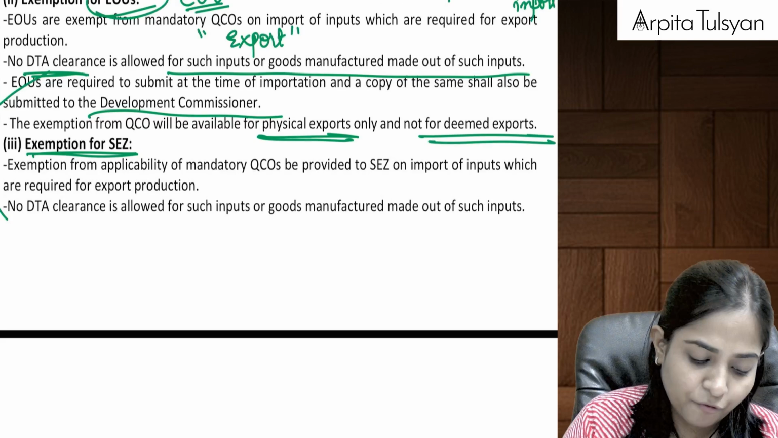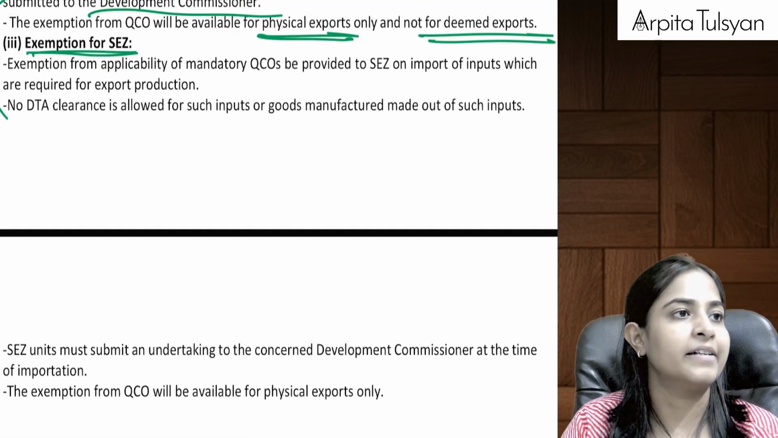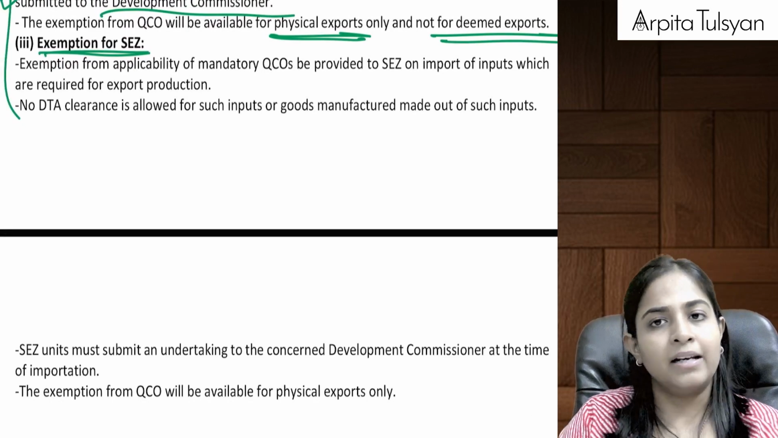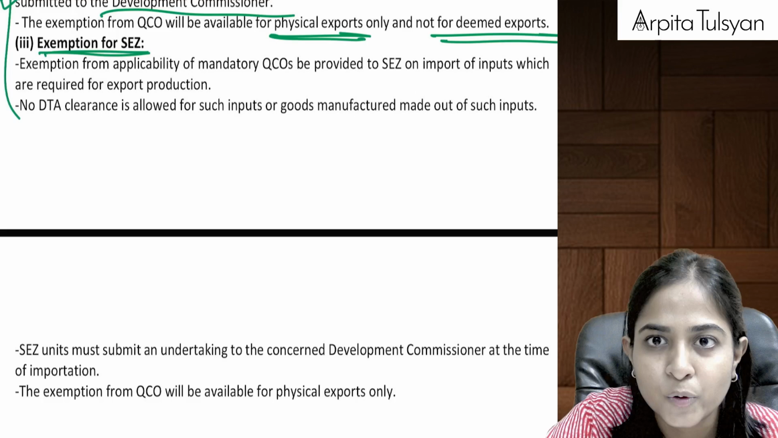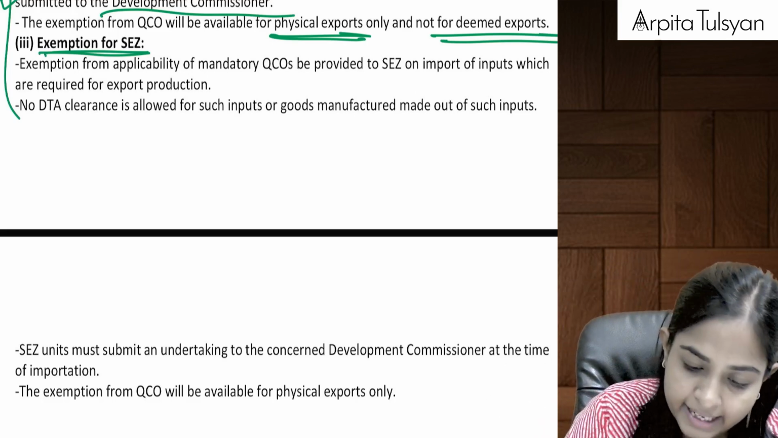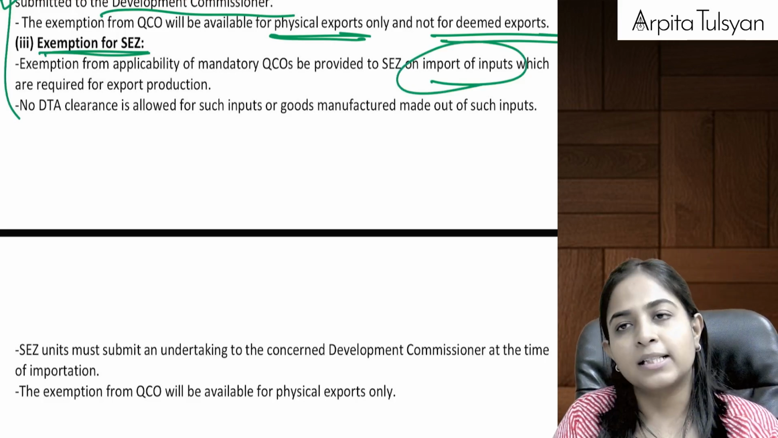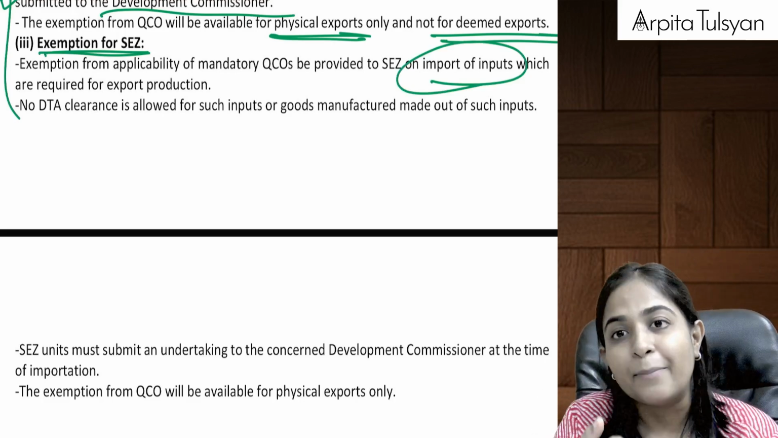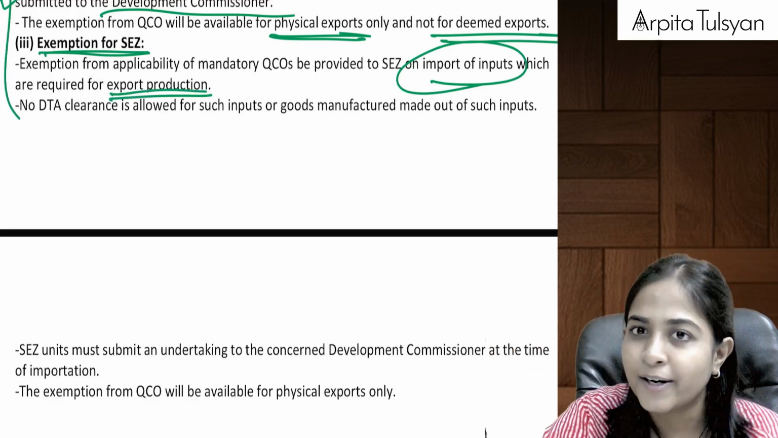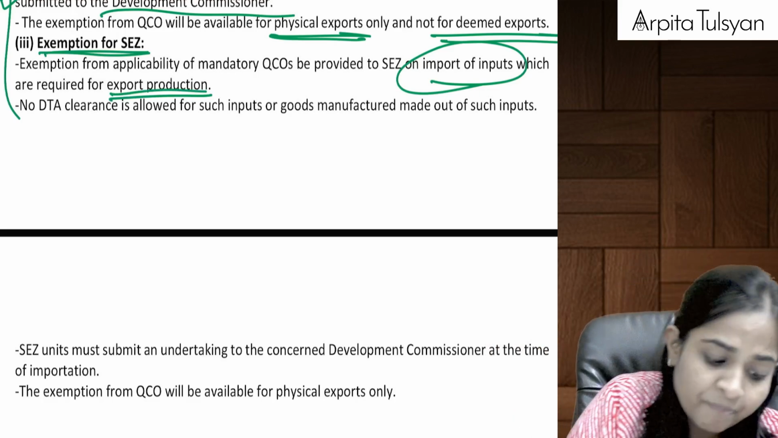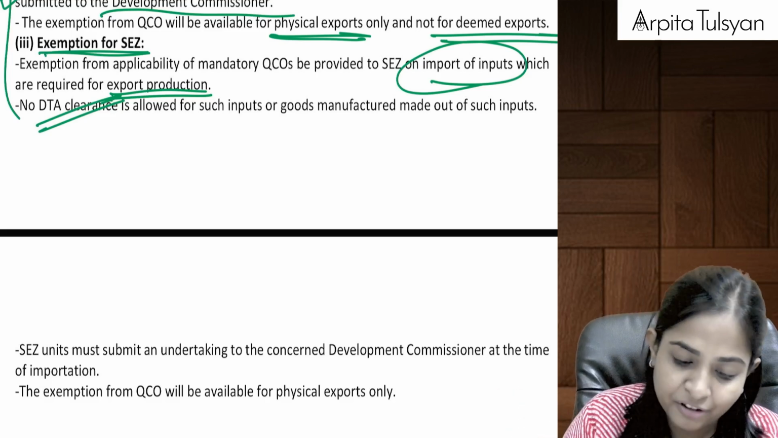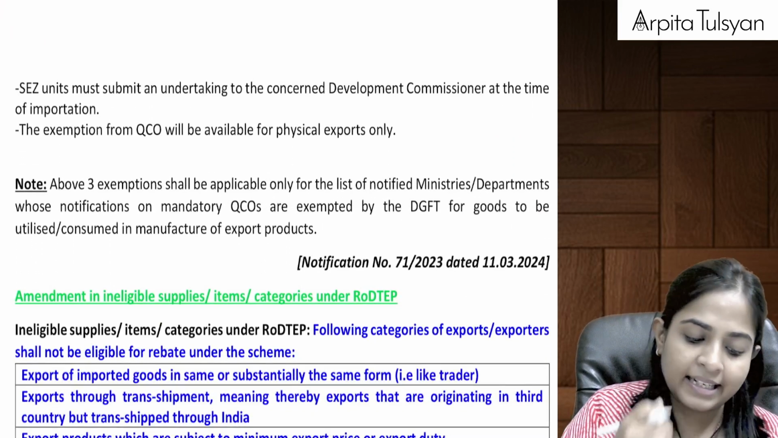Exemption for SEZ. See what they are telling us here. Again, if you are situated in SEZ, then your main work is going to be exports only. For doing that export, if you have imported some raw materials, no problem, you can import without quality control, but you have to use it for export production only. You have to fully export it. Fully exported means you cannot clear it into DTA. If you are left with anything, then you cannot clear anything into DTA.